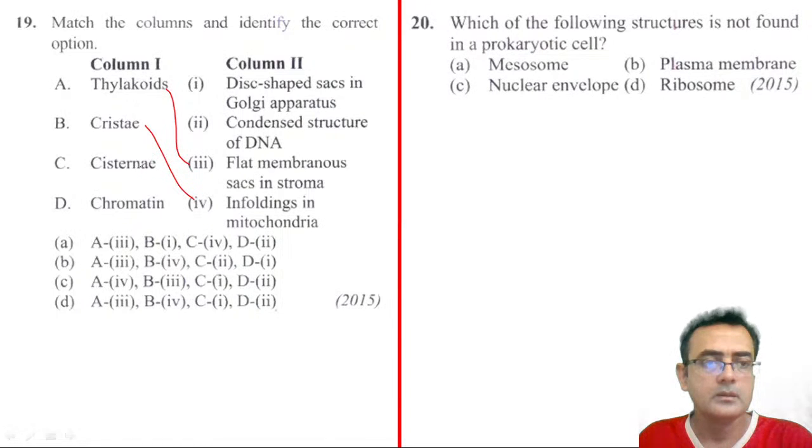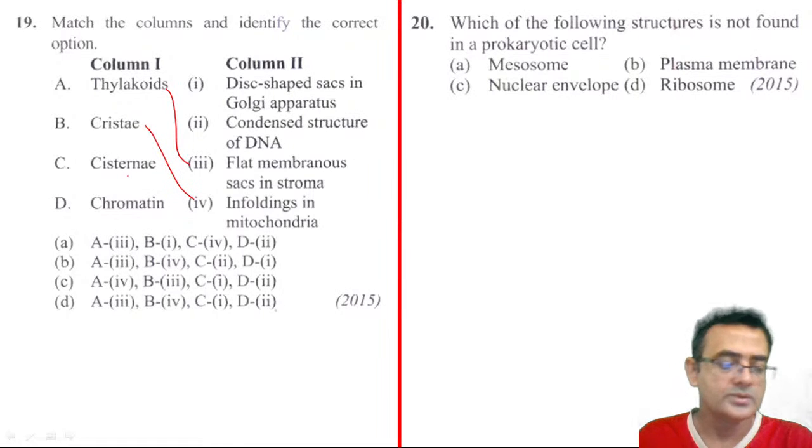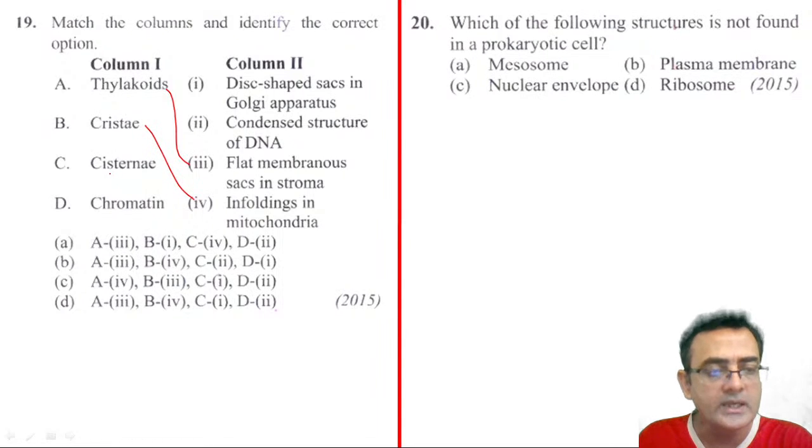Then cisternae, right? They are talking about cisternae. So cisternae are the component of the Golgi apparatus, right? Cisternae, tubules and vesicles, these three components are there in the Golgi body.